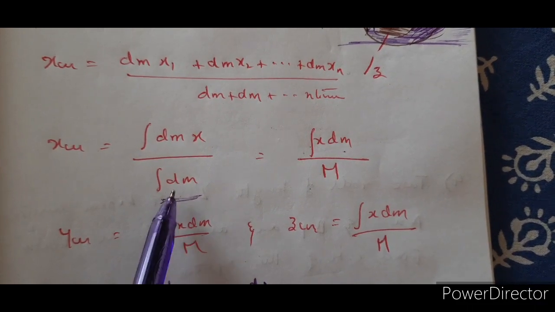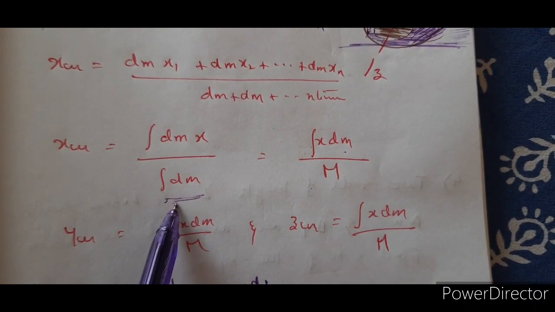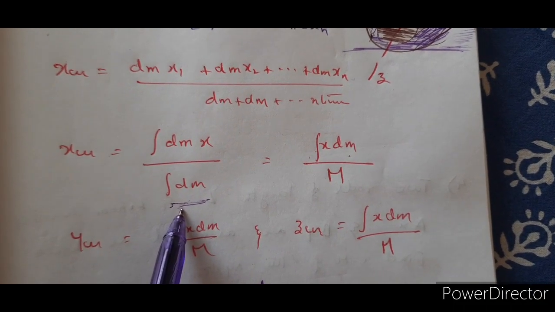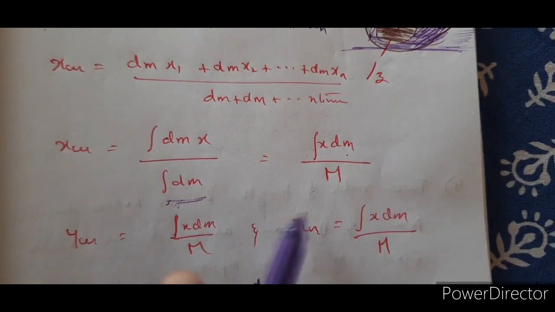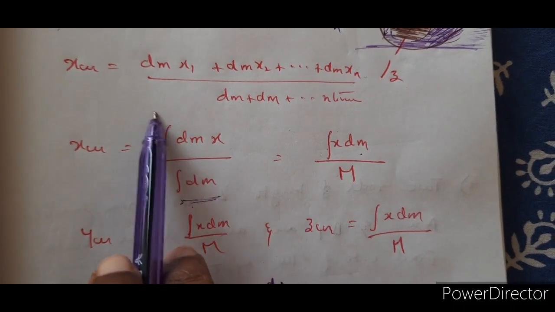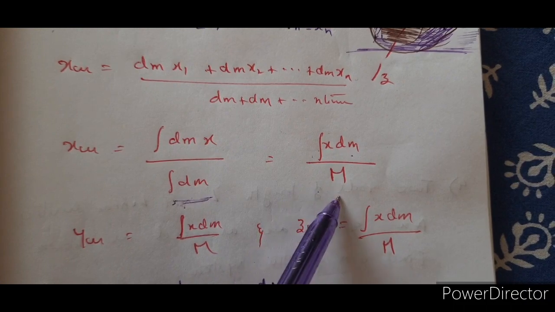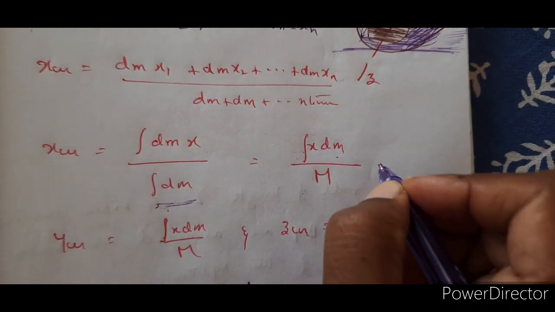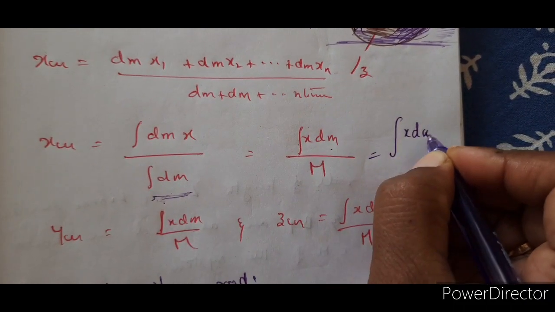You may sometimes need to find dm, that means integral dm also, right? It is not necessary that in the problem capital M is always given to you. So keep this in mind: integral x dm by integral dm. This is the best way of remembering it.